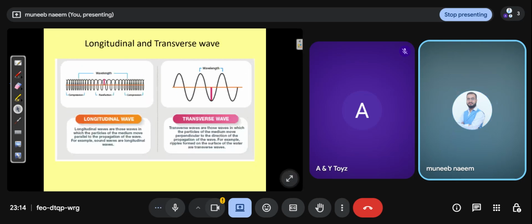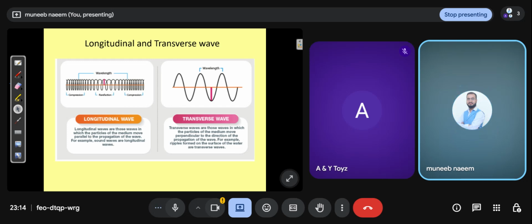Longitudinal waves are those waves in which the particles of the medium move parallel to the propagation of the wave. For example, sound waves are longitudinal waves. And transverse waves are those waves in which the particles of the medium move perpendicular to the direction of propagation of the wave. For example, ripples formed on the surface of water. Okay, beta, I am going to explain these two waves.